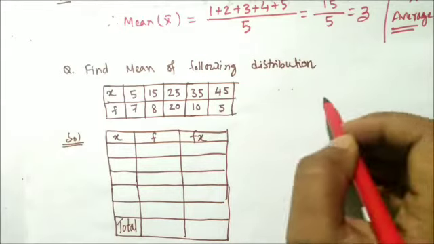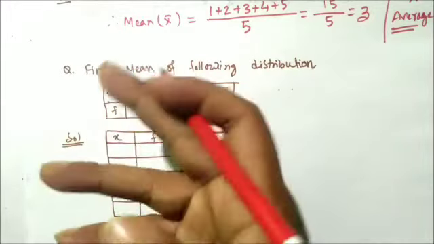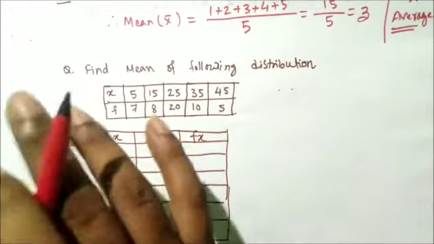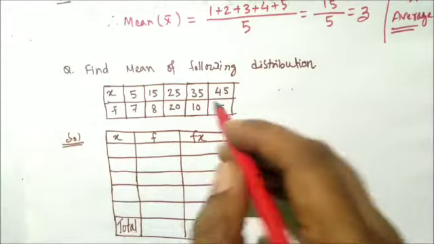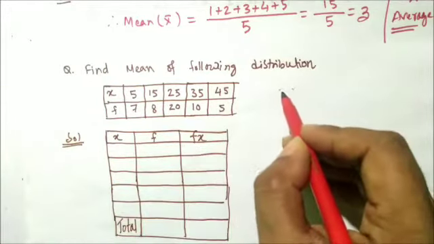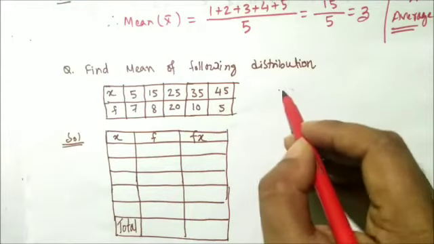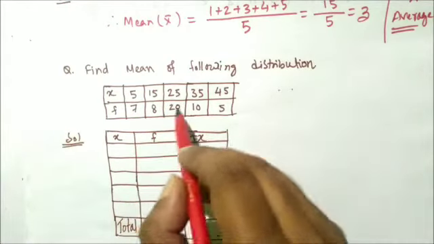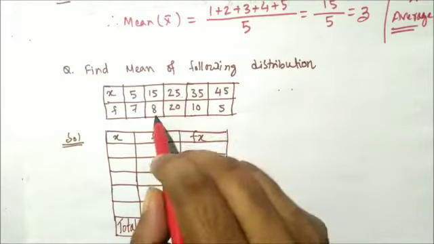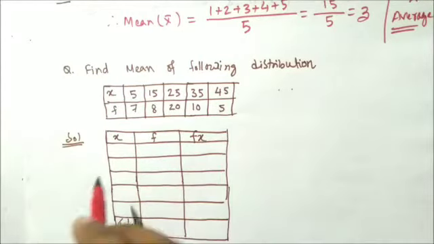That means you have some data. Recently I discussed the marks of 35 students in a test. In that way, suppose there is data where 5 is coming 7 times and 15 is occurring 8 times and so on.